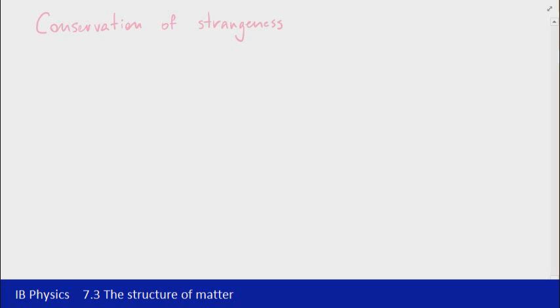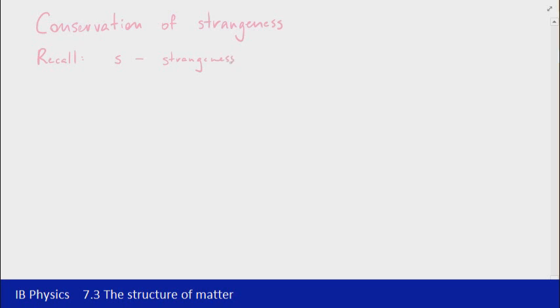Now that we've covered the fundamental forces, and in particular the weak force and the strong force, we can go back and have a look at conservation of strangeness. Before we do, let's just quickly recap about strangeness. So if we've got a strange quark, it has a strangeness of -1.